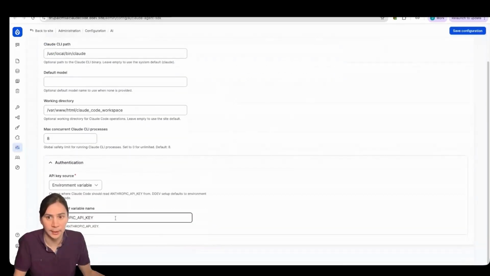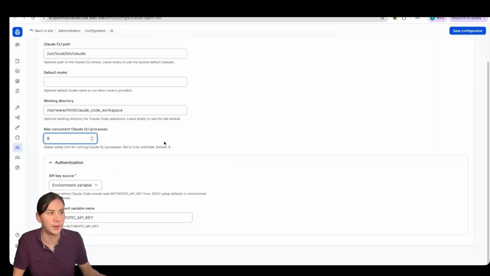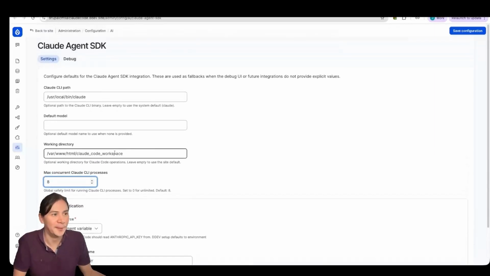I'm using DDev. I have an environment variable for my API key. Note, this has to use an API key. You're not allowed to use your subscription for this. We'd obviously love that, but you can't. I've got max concurrent processors. In the early days, I had it for unlimited, and the whole site just white screened. And yeah, it's got this workspace here.